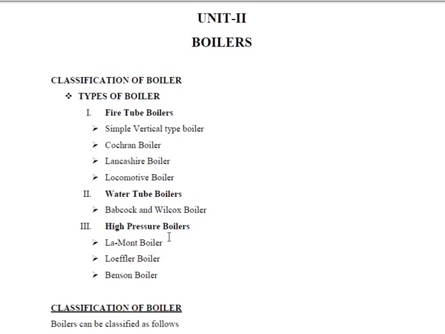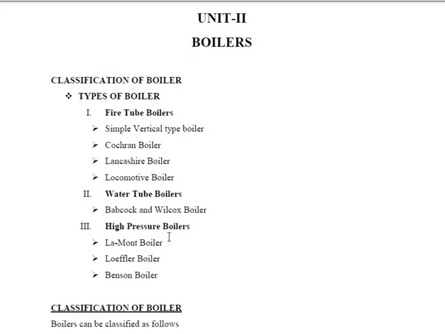Boiler is a device which converts liquid state water into gaseous state steam by the latent heat of vaporization. The input to the boiler is given by the furnace. For the furnace we use three various fuels: solid, liquid and gaseous fuel. When we consider the solid fuel, coal is used. By combusting the coal in a furnace, hot gases are produced. That hot gas is sent to the boiler tubes or boiler shell, where the convective heat transfer takes place.